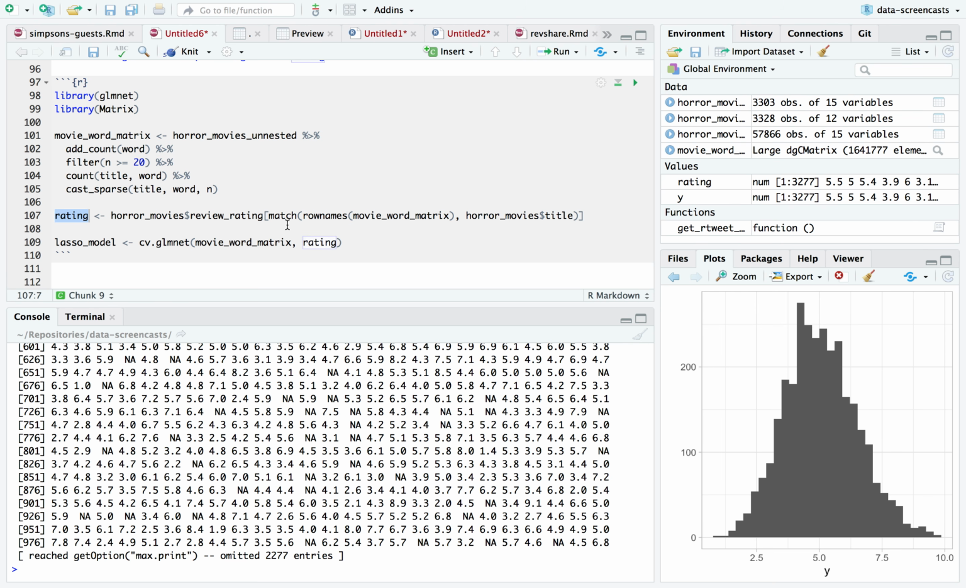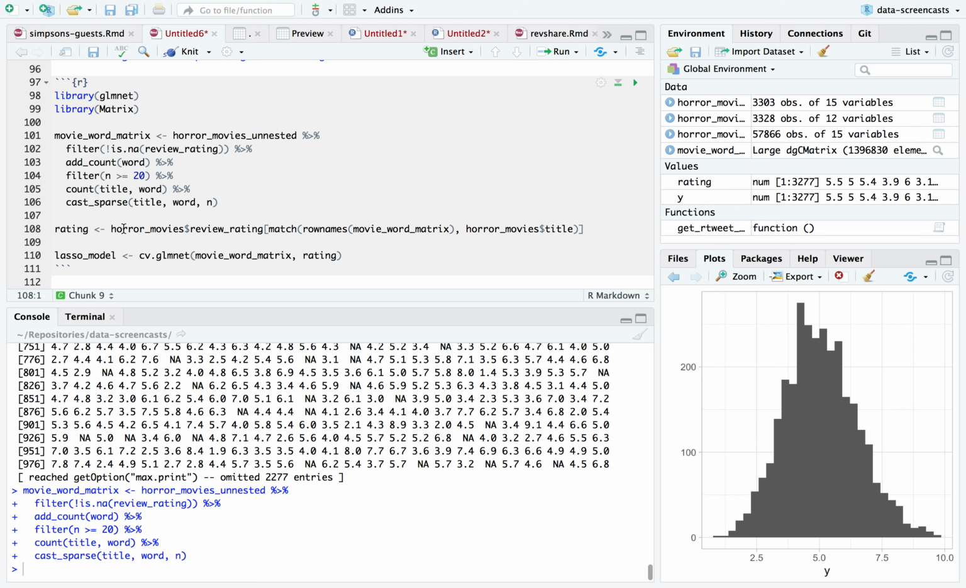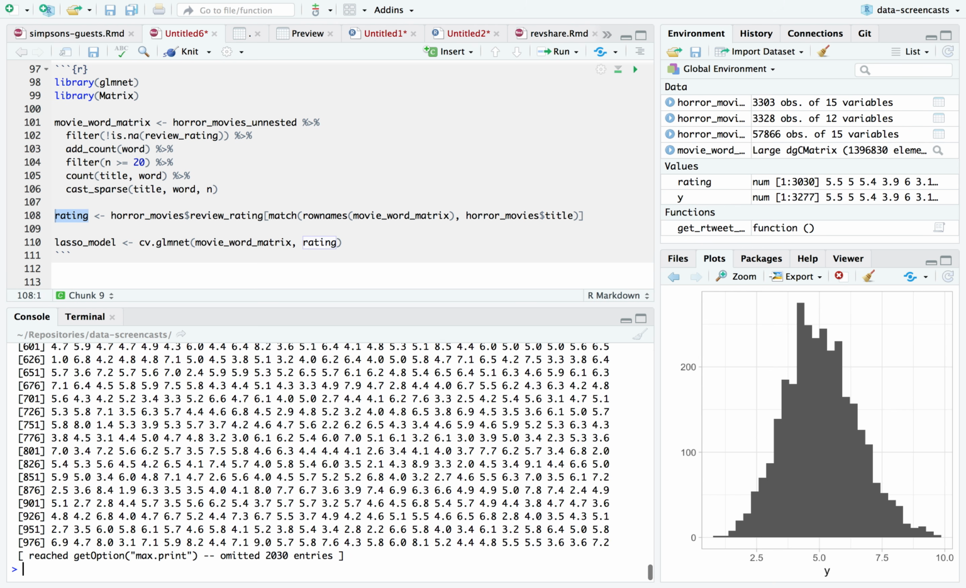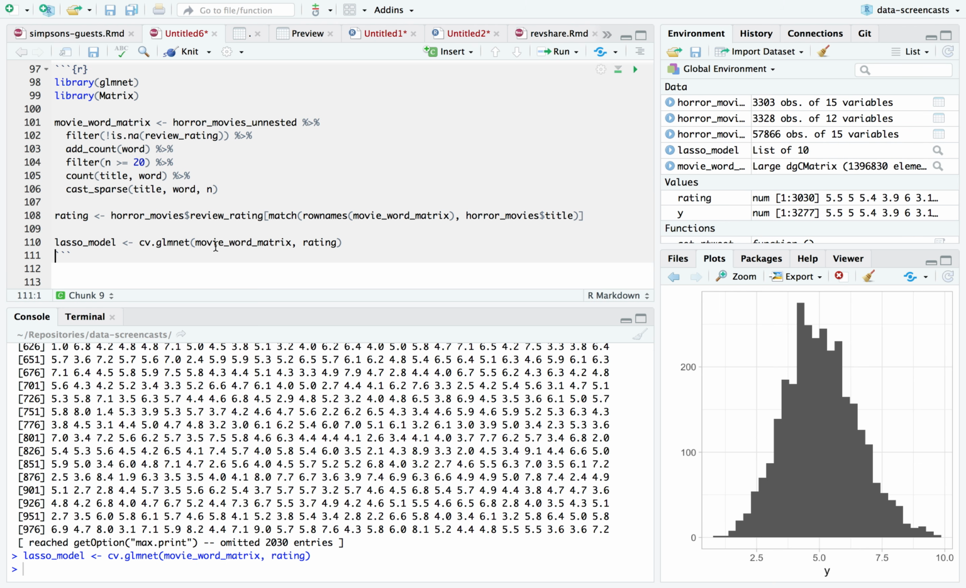Y does not look constant to me, but there are some movies that don't have a rating. All right, I'm going to filter not is.na review rating. And now I removed my missing data. It's strange to me that it says it's constant. I don't see what that means.